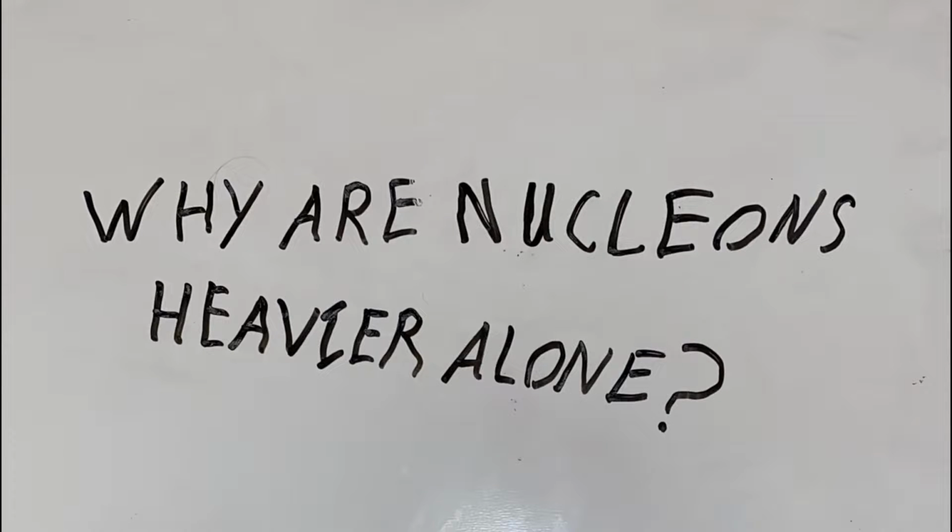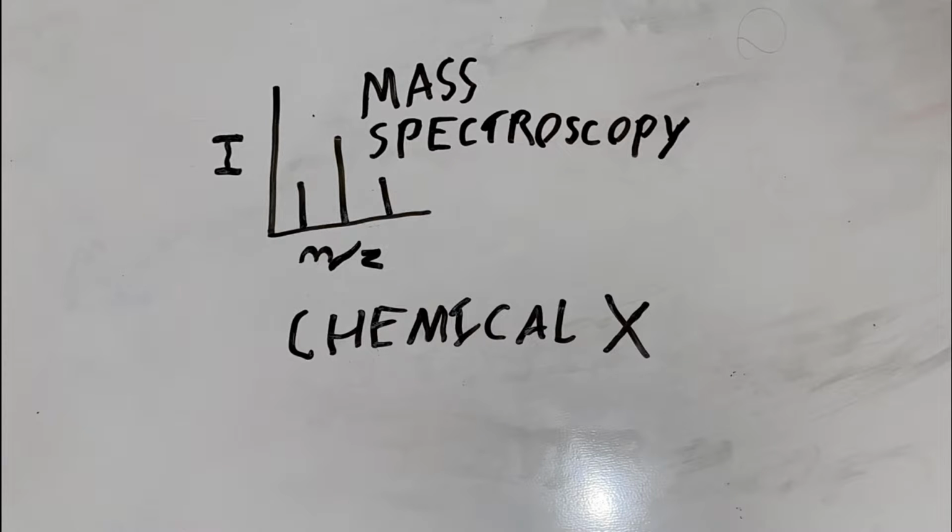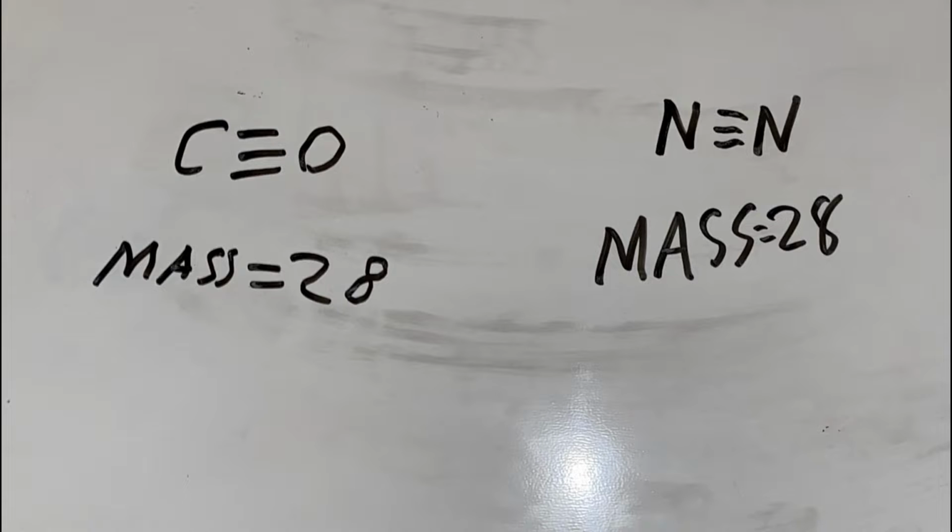Why are nucleons heavier on their own? When we are looking to identify what an unknown chemical is, a commonly used method is mass spectroscopy, which can be used to determine the molecular mass of a compound. This is useful even when two compounds, such as carbon monoxide and nitrogen, have the same number of protons and neutrons, because despite this, they will have two different masses.